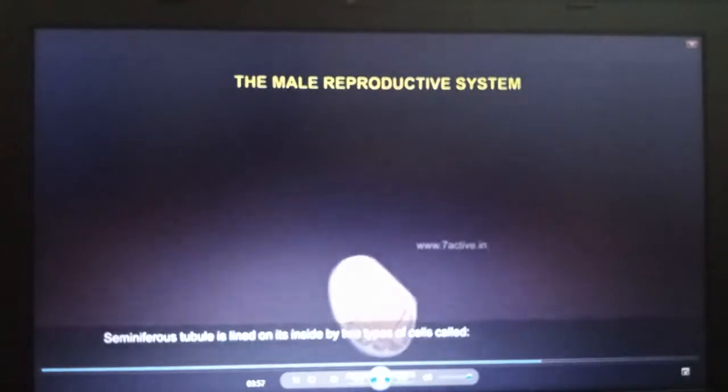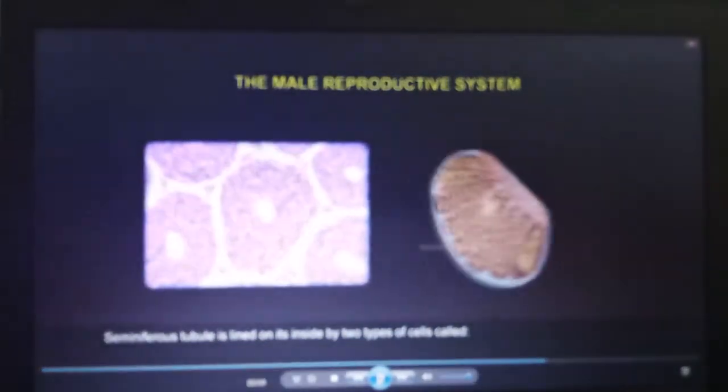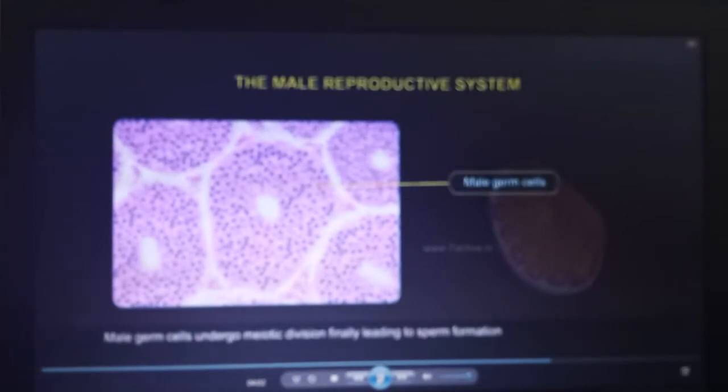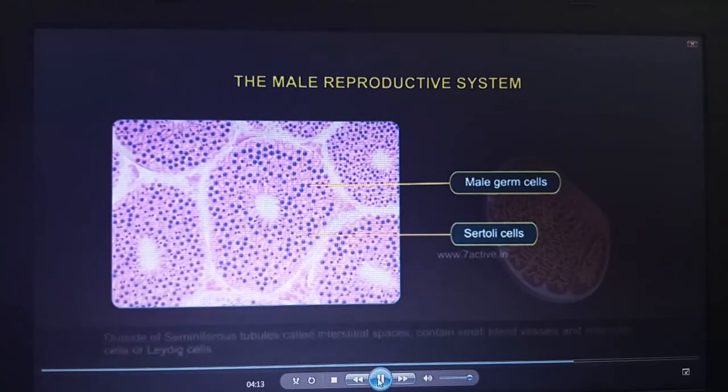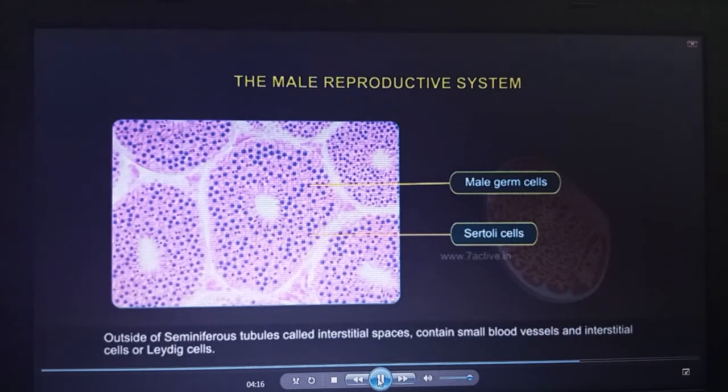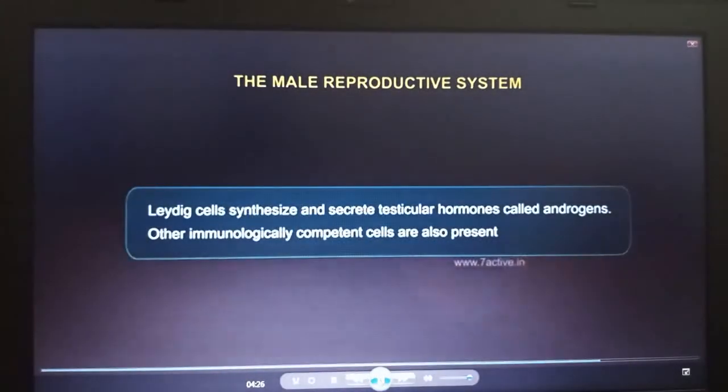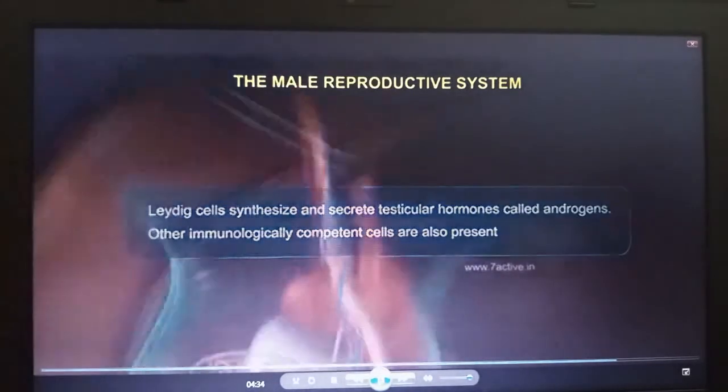The seminiferous tubule is lined on its inside by two types of cells. Male germ cells undergo meiotic division, finally leading to sperm formation. Sertoli cells provide nutrition to the germ cells. The region outside the seminiferous tubules, called interstitial spaces, contains small blood vessels and interstitial cells or Leydig cells. Leydig cells synthesize and secrete testicular hormones called androgens. Other immunologically competent cells are also present.